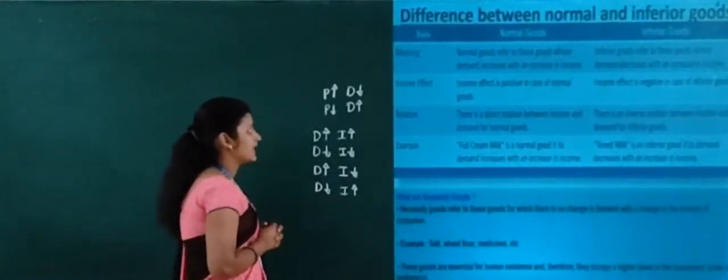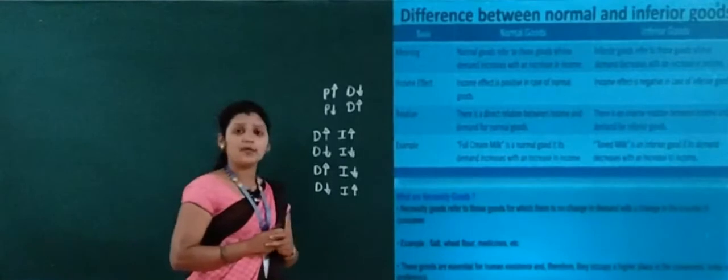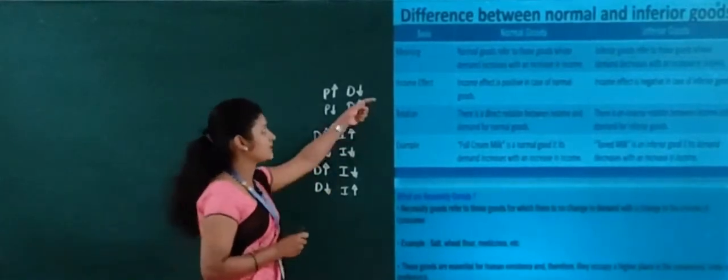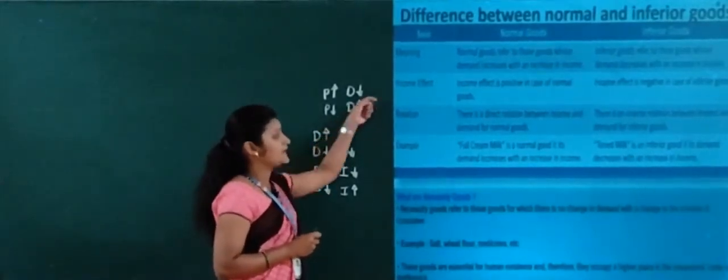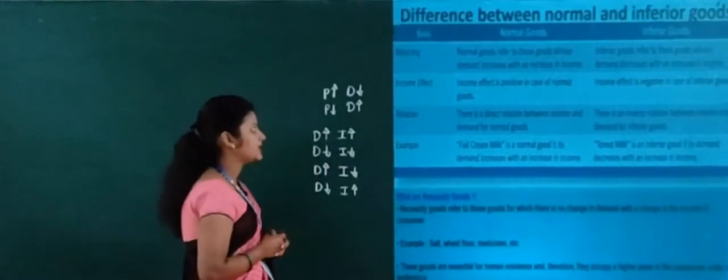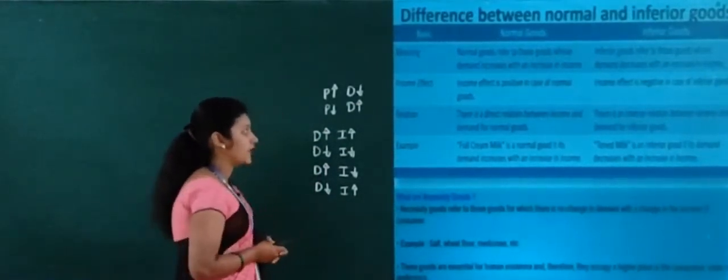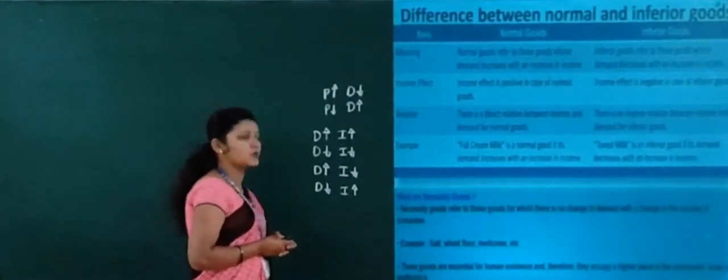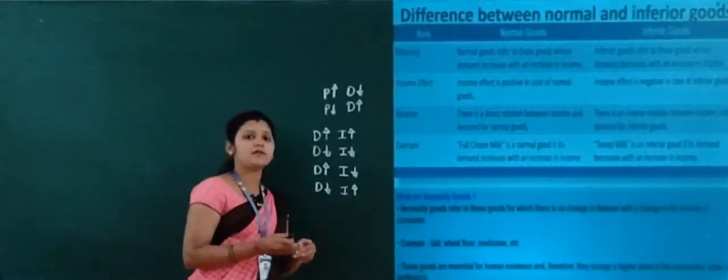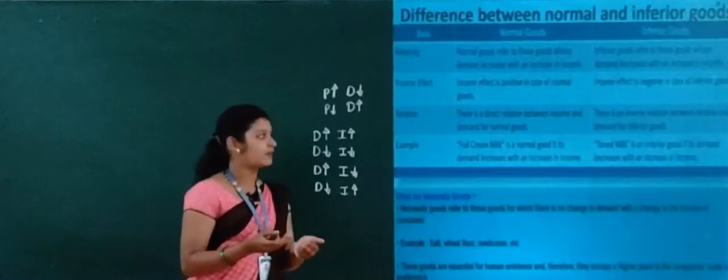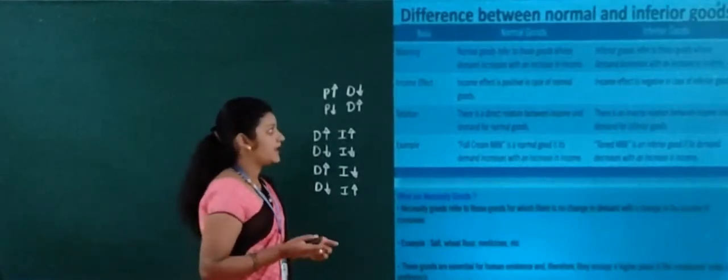Now let's see the second point, income effect. This is the second basis of difference. Income effect is positive in case of normal goods, right?